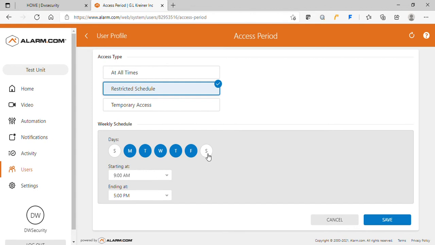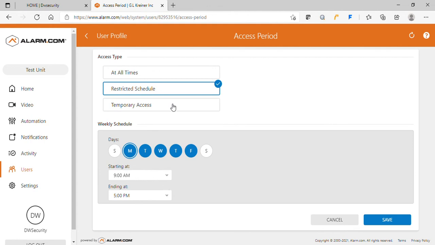If he's also someone that works Saturday, we just pick Saturday. Maybe he shouldn't be in on Mondays. We can adjust any day and the times he's allowed. So the start time is when his code starts working. End time is when it stops working.